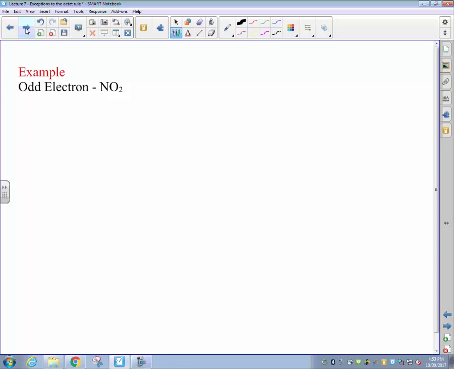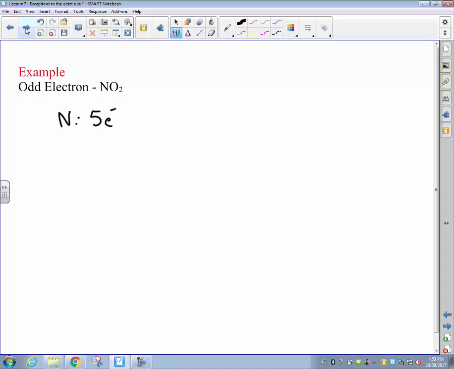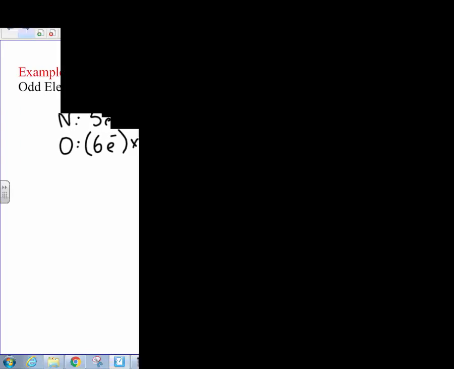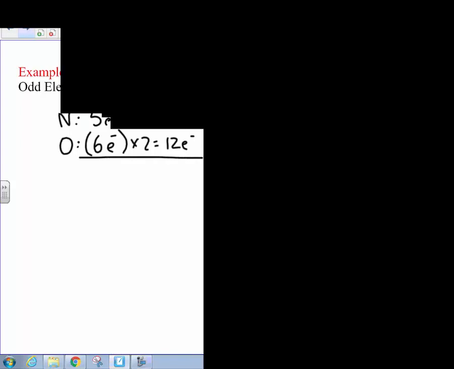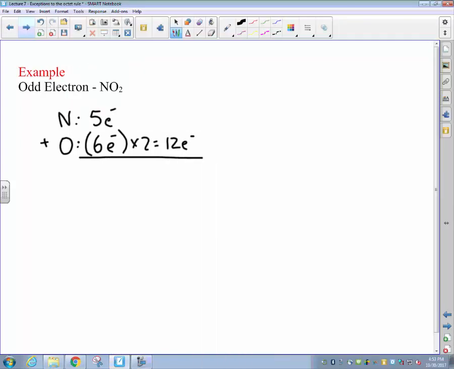Looking at nitrogen, an element in group 5 on the periodic table, we've got 5 valence electrons, and a pair of oxygen atoms, each of which has 6 valence electrons, gives us a total of 6 times 2 is 12. When we sum all of those electrons up, that leaves us with a total of 17 electrons in the valence shell with which we can form bonds.